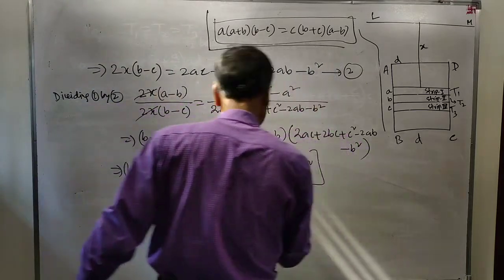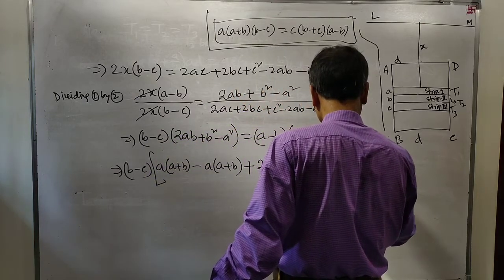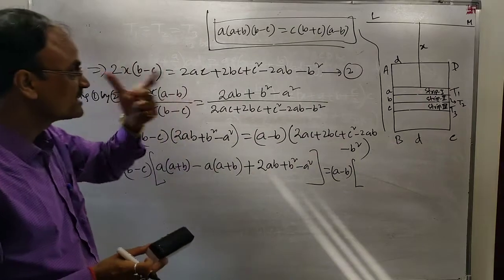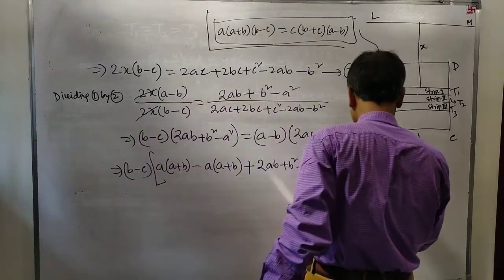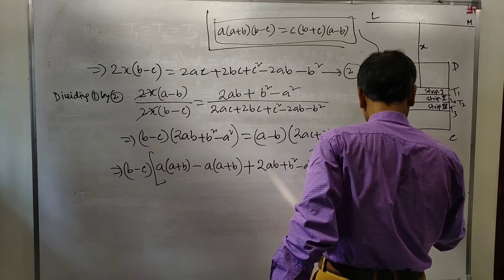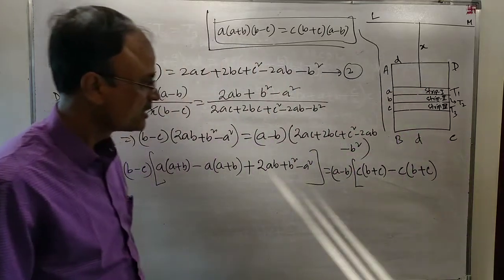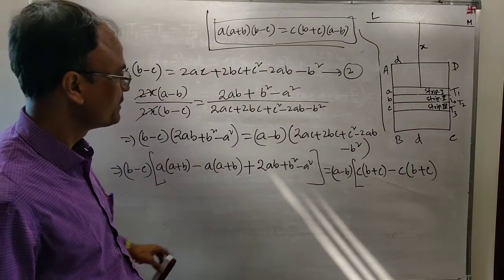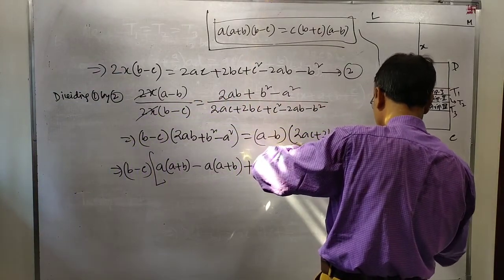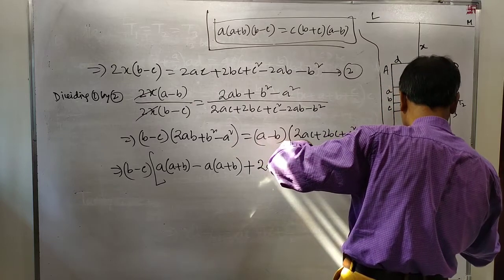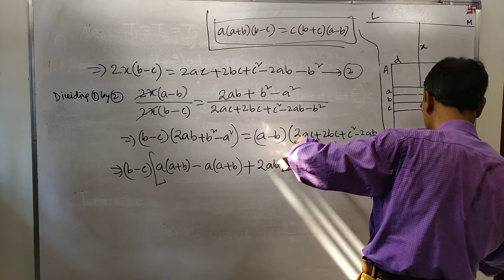And in the right hand side, A minus B into, it is C into B plus C, right? C into B plus C. And minus C into B plus C also has to be written. C minus C into B plus C. Next, write this one. Plus twice AC plus twice BC plus C square minus twice AB minus B square.